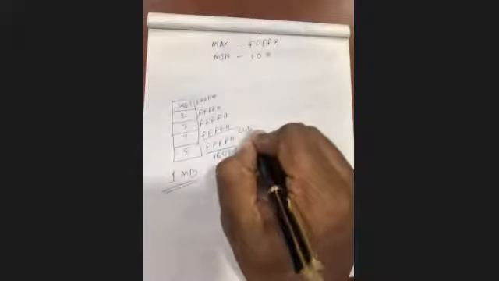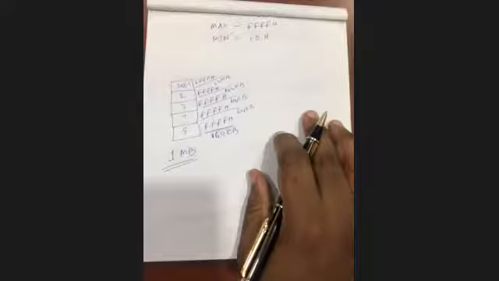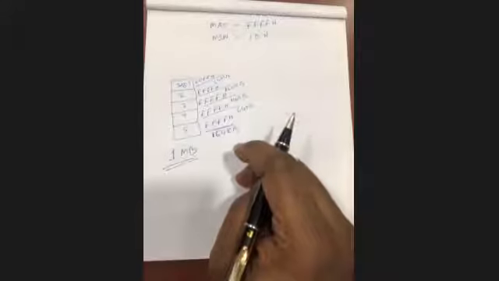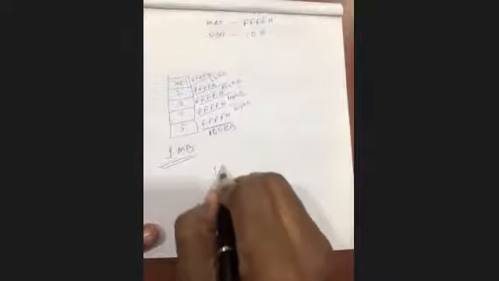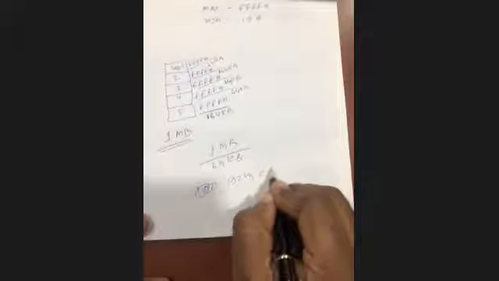Sir, what does FFFF length mean? 0000 to FFFF means 64 kilobytes. So how many such segments are possible in 8086? 1 MB divided by 64 KB: 1024 KB by 64 KB, I think it will be 16.